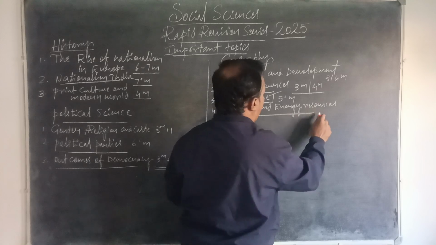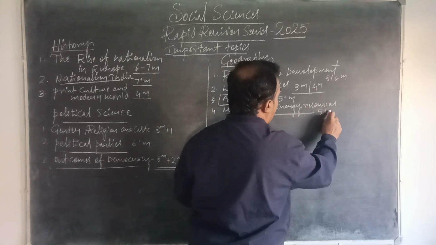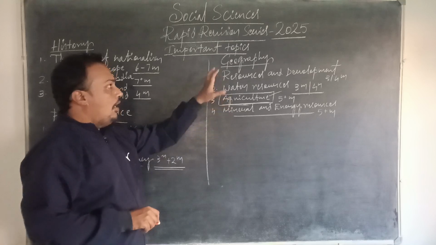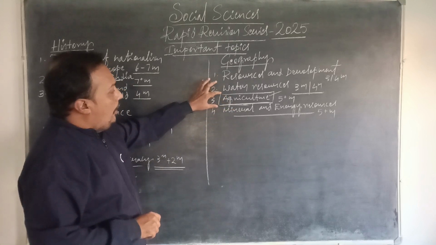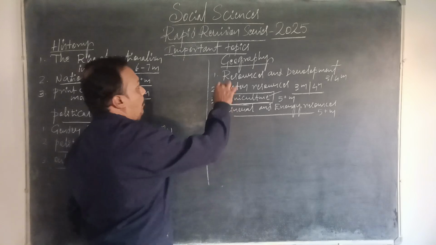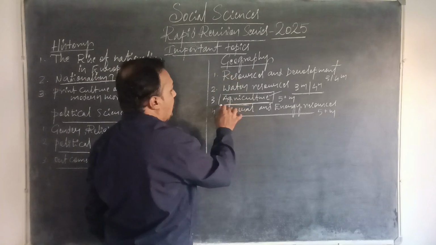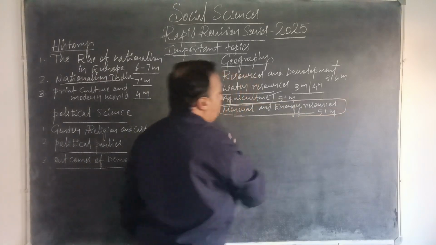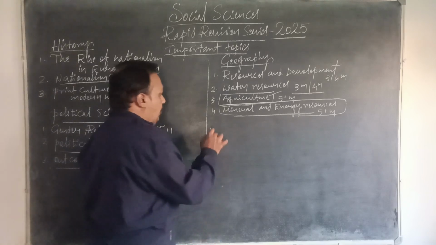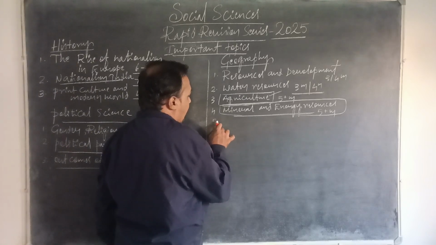You will definitely get 5 plus marks from this chapter. So in the geography section, agriculture and mineral resources are two crucial chapters. I am not denying the other chapters, but these are the two very important chapters to study for the board examination. So number 5, manufacturing industries.